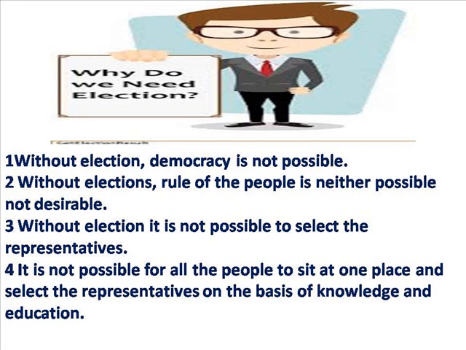Because without elections, either we are having dictatorship or monarchy. Not only this, without election, it is not possible to select the representatives. Next one, it is not possible for all the people to sit at one place and select the representatives on the basis of knowledge and education. Students, as we have already discussed in the beginning, that in the ancient times, there were small city-states as in Greece. Therefore, the direct democracy was possible. But now the states are very vast and the population is in millions. So the direct democracy is not at all possible.